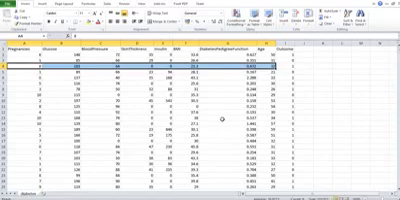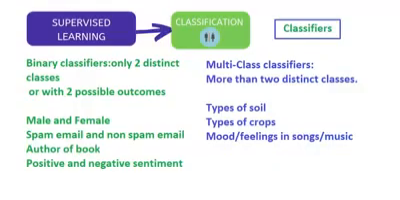So for now, let's go back to our presentation. We are discussing classifiers here, and next thing. So this covers pretty much